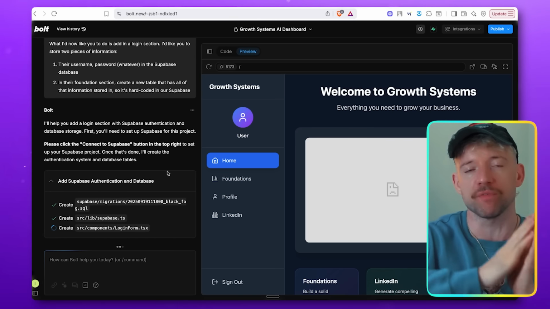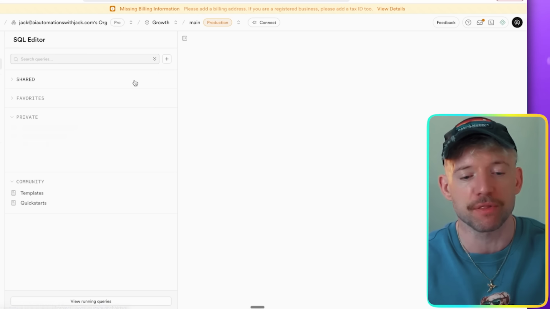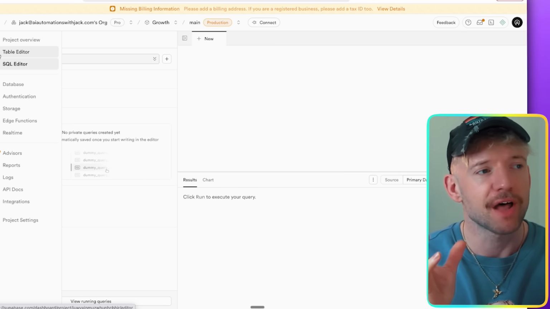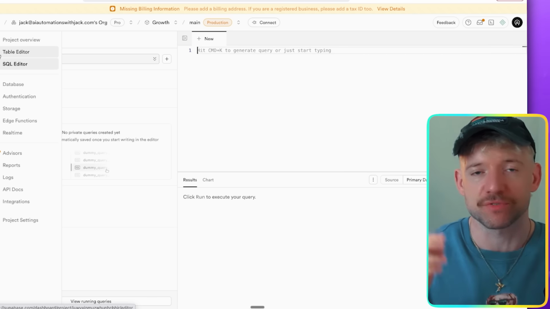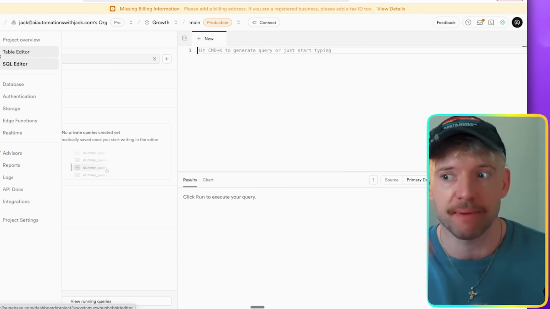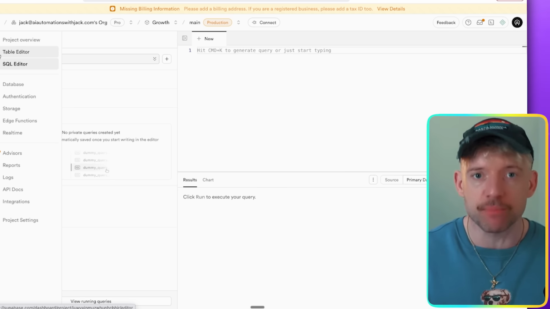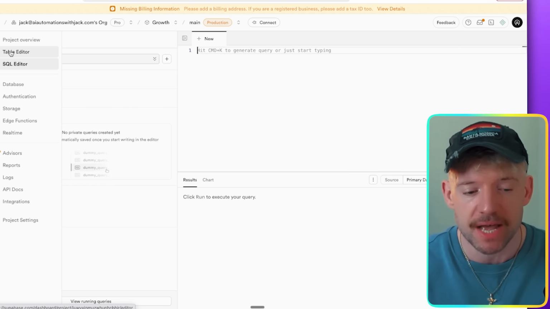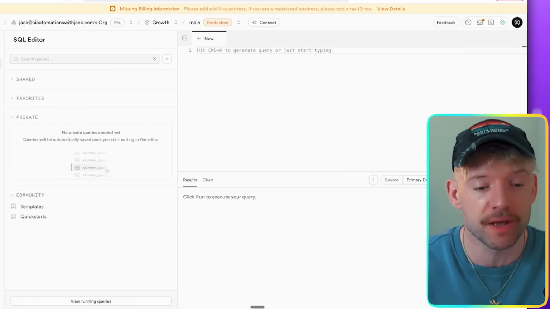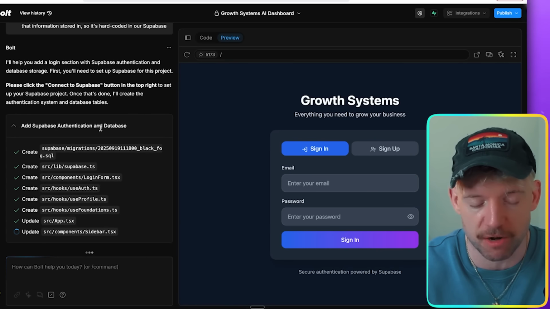So I want to have all this information stored in Supabase, which I'll show you in a second. And I've done a full guide of this in the community, but you've got things like the SQL editor. What does that mean? I always say, instead of speaking French or English or Japanese, tables speak SQL. You can give ChatGPT a message that says, write me some SQL that will do X, and it will create tables, define functions, do a million different things. It can look intimidating at first glance, but it's actually dead straightforward. If you just follow this step by step, you will 100% crush it and pick it up. Honestly, it is not as complicated as it seems.